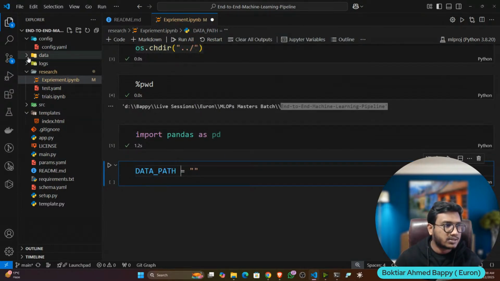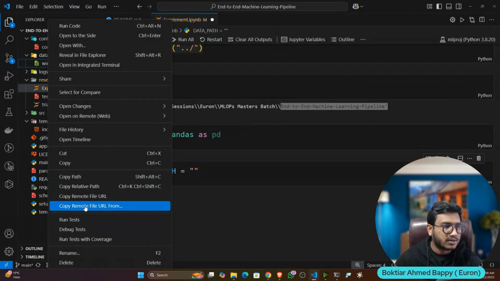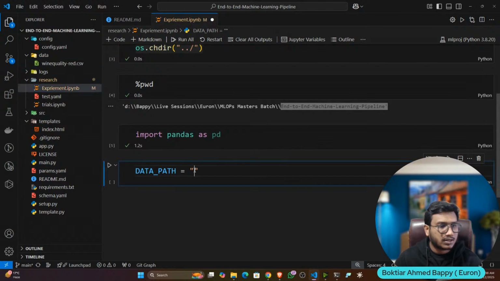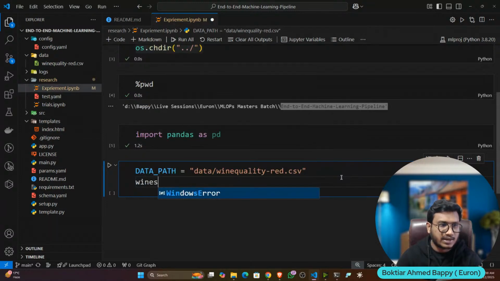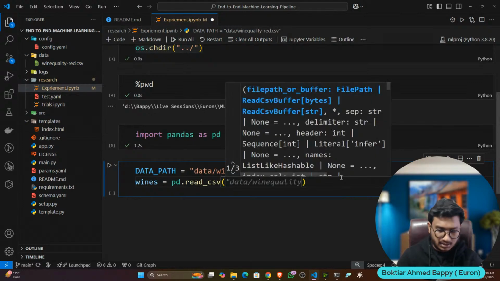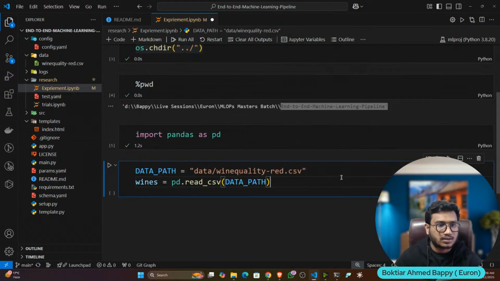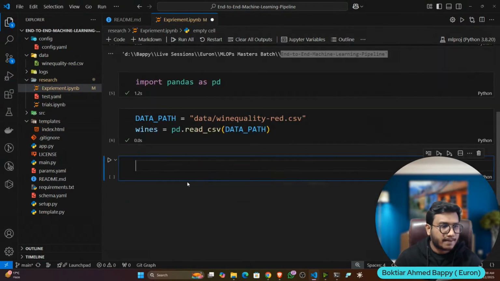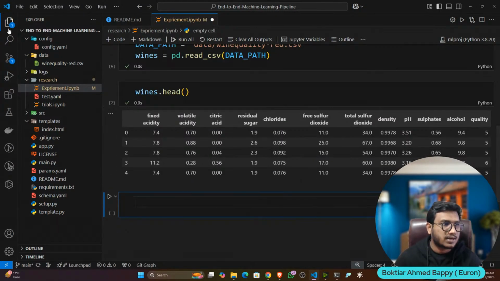Where is your data? Your data is present inside the data folder. Let's copy the relevant path, and here let's mention it should be forward slash. Then after that I will load the data. This is wine data, so I'll name it wines. pd.read_csv, and inside that, just mention the data path. That's it. Now let's load the data. Now if I show you wines.head, guys, you can see this is my data.